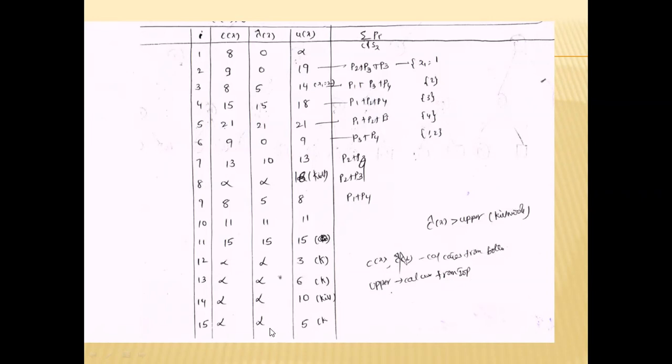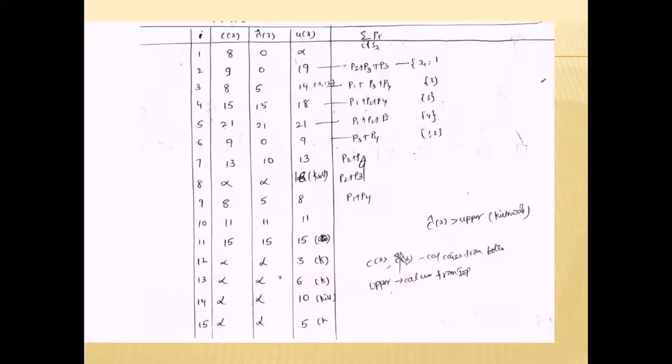So the 4 nodes are killed, which means these nodes cannot generate children, because C cap X is greater than the upper bound. Here the 12th node is killed and cannot generate children. The 13th node is killed, the 14th node is killed, and the 15th node is killed; none can generate children.